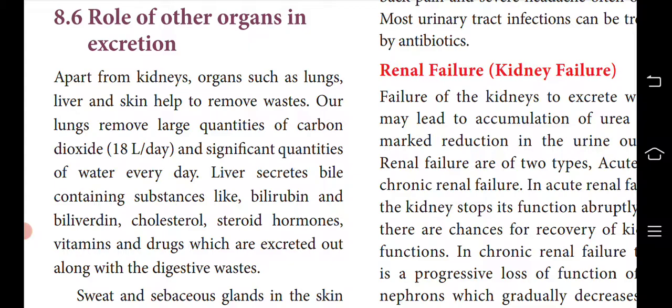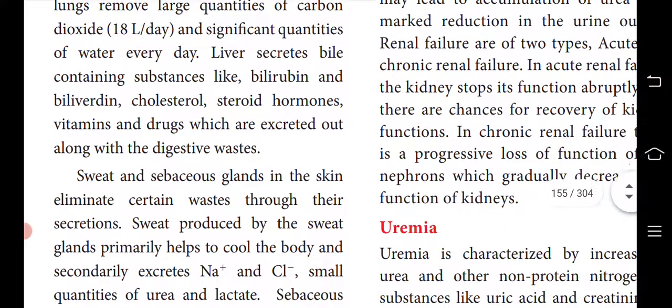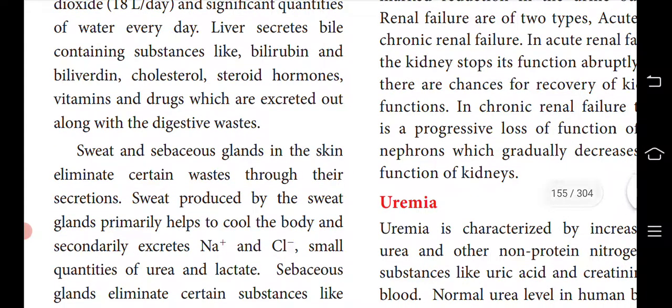The liver secretes bile that contains bilirubin, biliverdin, cholesterol, steroid hormones, vitamins and drugs, which are excreted out along with the digested waste. So the liver is helpful in excreting all these unwanted materials.